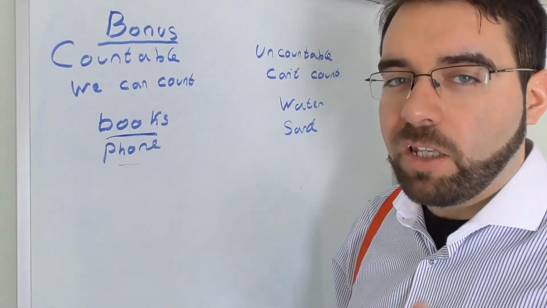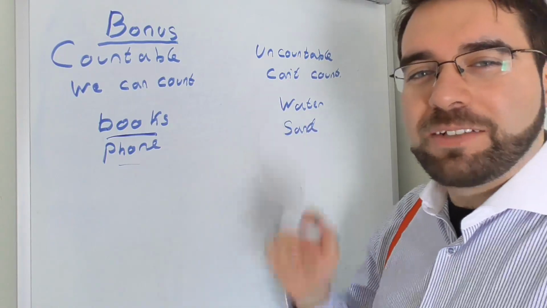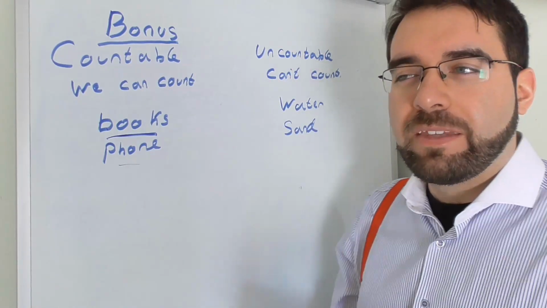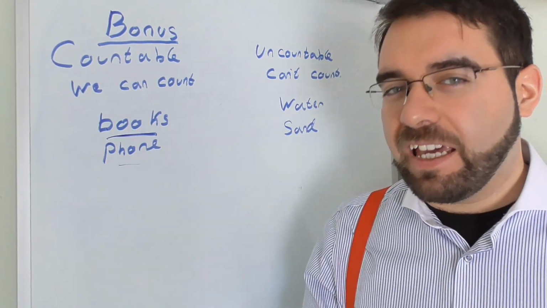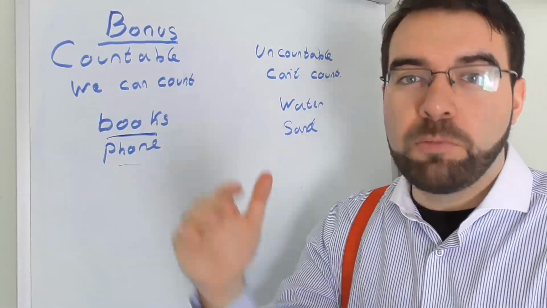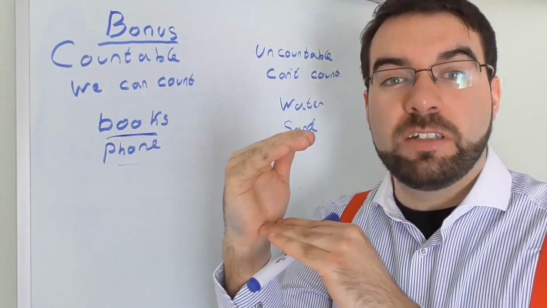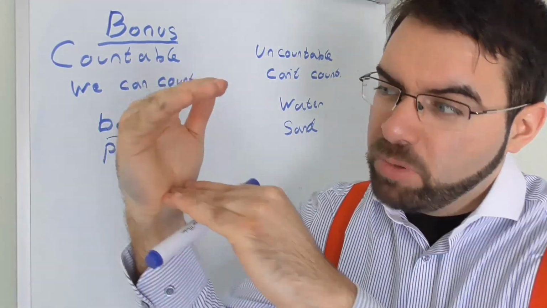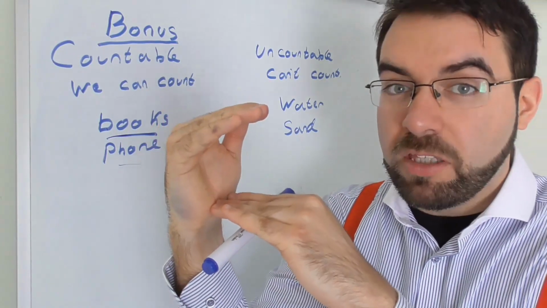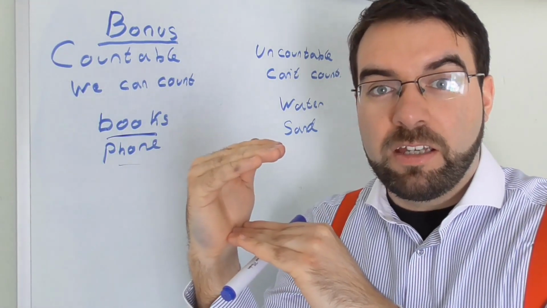But unlikewise, if that's even a word, we have uncountable, things we can't count. Realistically you can count them, but it's ridiculous and it's just way too complicated. So you've got a glass of water. How much water have you got in here? Well, you got 1,02,792,000,000 atoms of water. No one's going to say that.